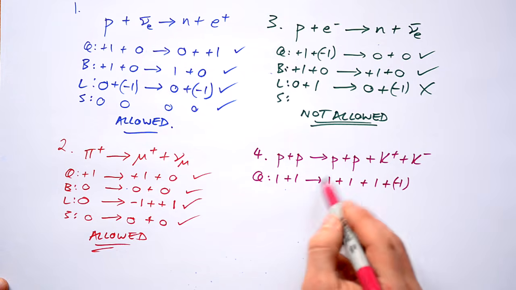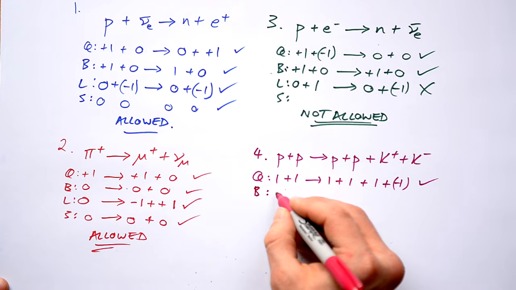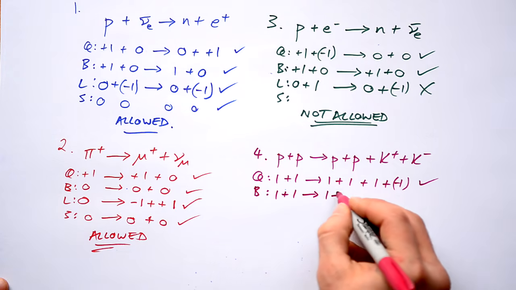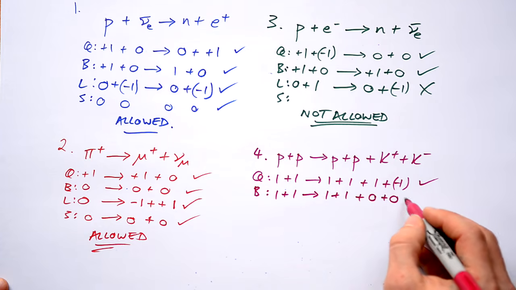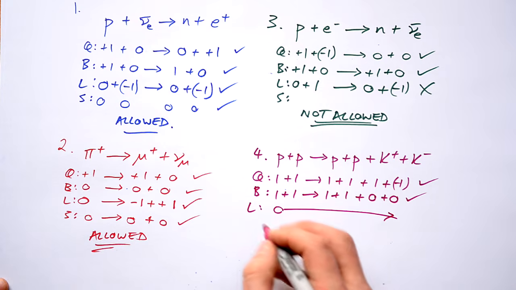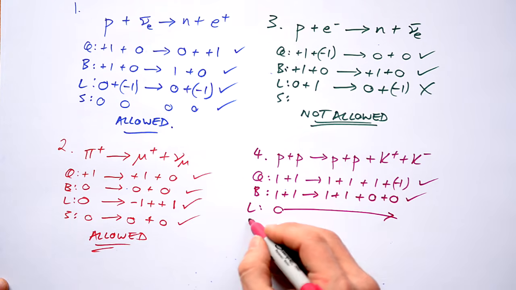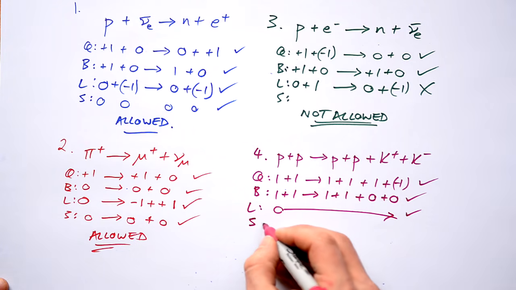So 2 goes to 2, and then they cancel each other out. Charge works out. Baryon number 1 plus 1 goes to 1 plus 1 plus 0 plus 0, because these are mesons. Yes, that works out. Lepton number 0 all the way, so we don't care because we don't have any leptons. So it seems like this is going to work out.